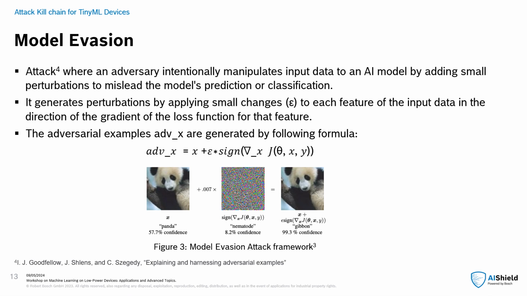These perturbations, which are often imperceptible to humans, can cause significant alterations in the model's output. By exploiting the model's sensitivity to these perturbations, attackers can induce mispredictions or misclassifications. That raises a critical concern about the robustness of the AI system, particularly in safety critical domains like autonomous driving or healthcare.